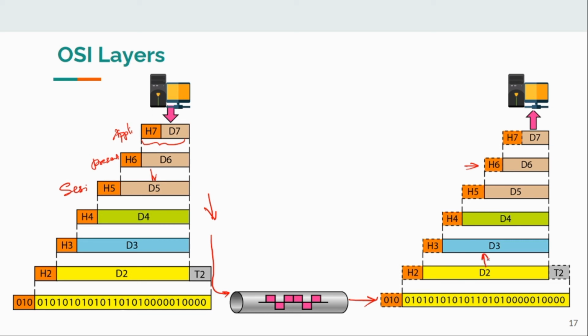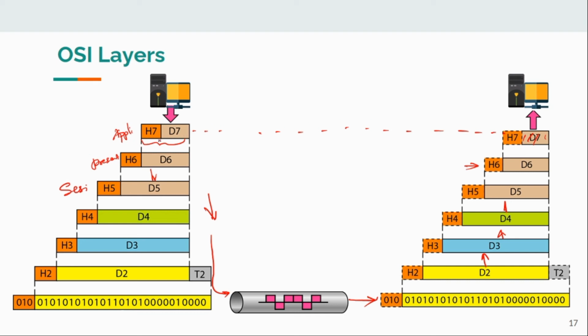The bits are analyzed, headers are decoded one by one at a time. The header H2 is analyzed by the second layer, and it will understand what is to be done in that layer, and that function will be done. It will pass on to the next layer. It will look for H3 and analyze H3. What is told by this PC is done by this layer, and it will hand over to the next layer. Like that, the data will finally reach this PC. This is the implementation of OSI layers. This is how it is done. There is a virtual connectivity between the corresponding layers; the same layers, or peers, virtually communicate with each other by means of headers.